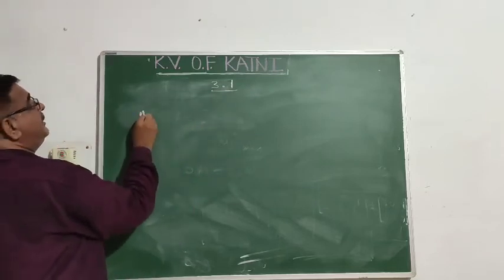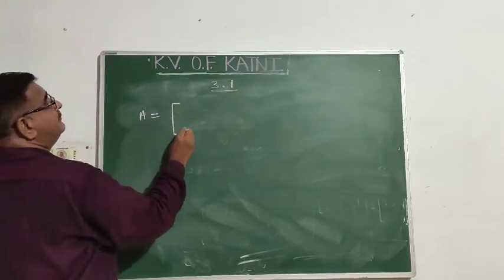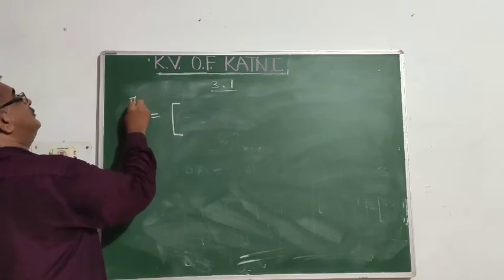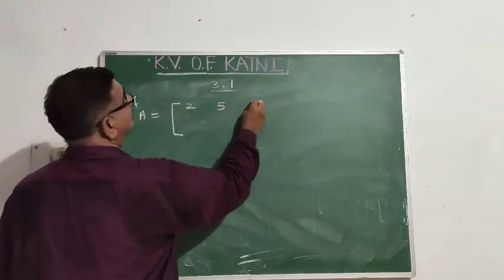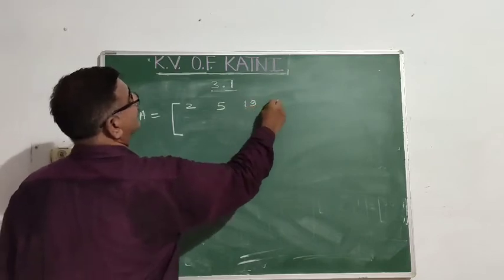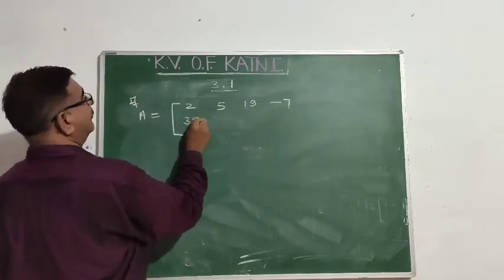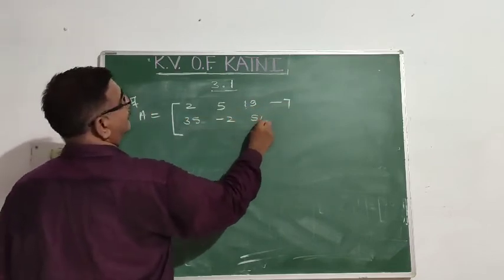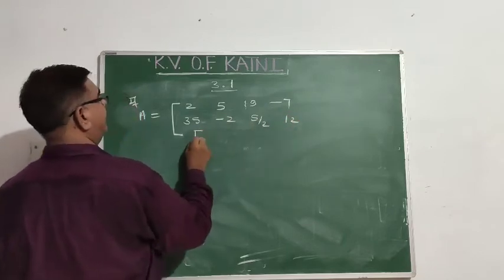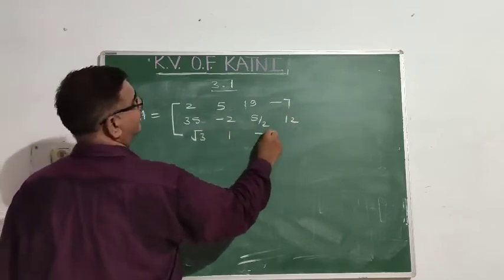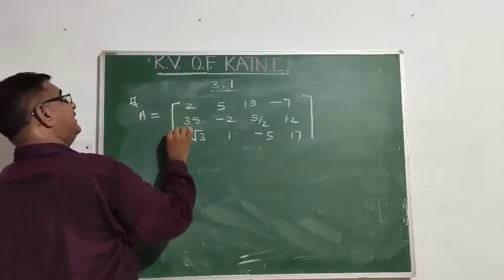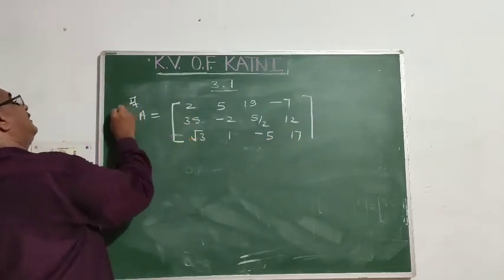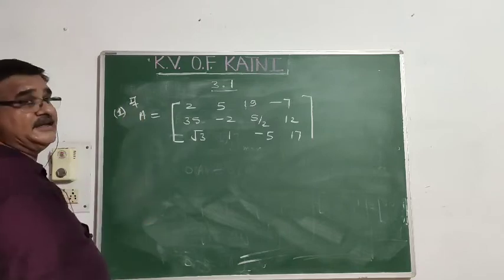Can you help me? State the numbers. Matrix A equal to, row wise: 2, 5, 19, minus 7; 35, minus 2, 5/2, 12; root 3, 1, minus 5, 17. This is the given matrix in your NCERT textbook.